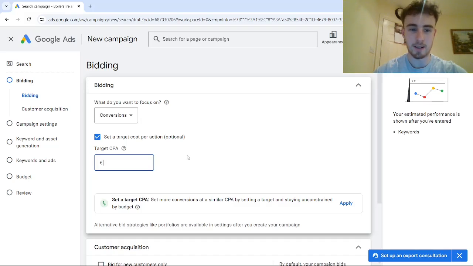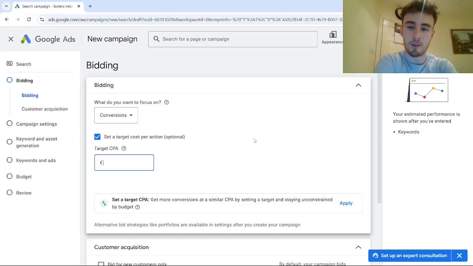And basically, if you set a target CPA that we've already been getting, then Google's AI already knows how to deliver us leads for that amount because we've already been getting leads for that amount in the first place. So we know that our budget isn't going to simply stop spending and that we stop getting impressions because we're not being too aggressive with our bidding, which is a mistake I often see a lot of people making. At the very beginning they set maximize conversions with a target cost per action, but they don't even have any leads inside the campaign. So they have no context as to what a realistic, actual cost per conversion is in the first place.